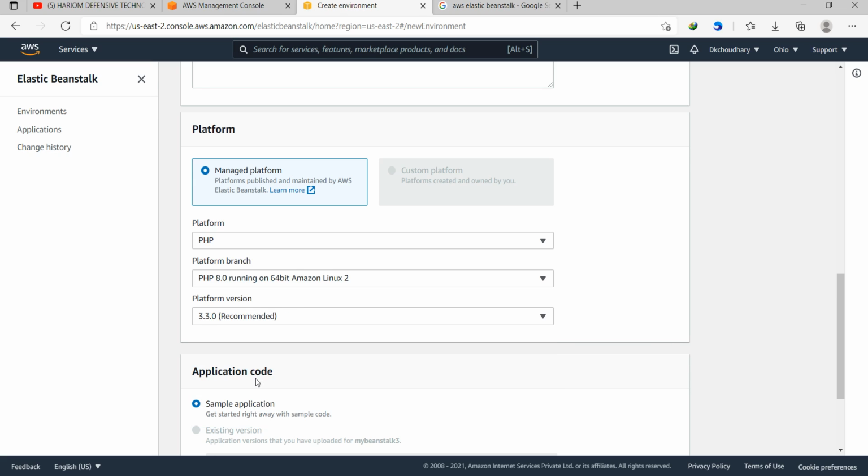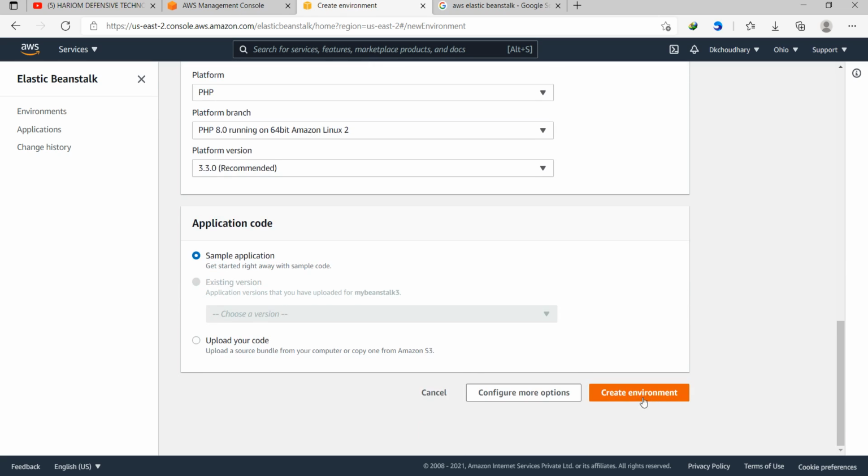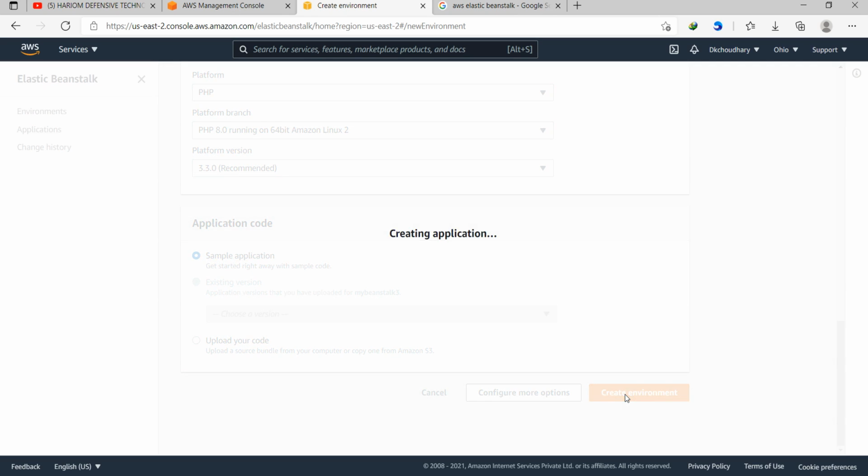Also we can upload our code if we have it, but here I don't take the botheration. I'll take the sample application which AWS provides, so AWS will cooperate with us. Just click on create environment.